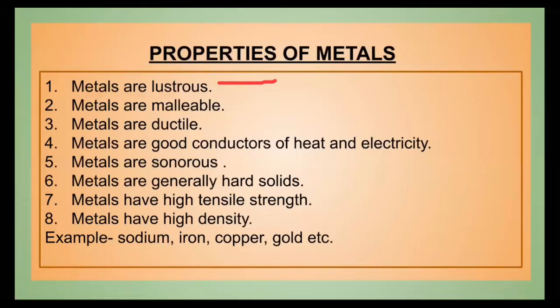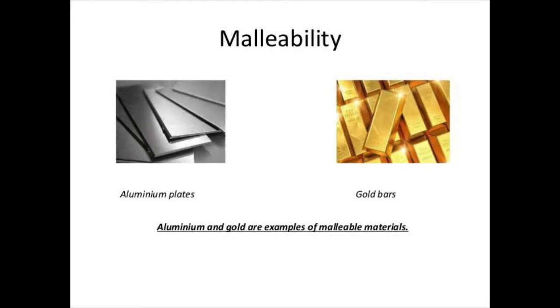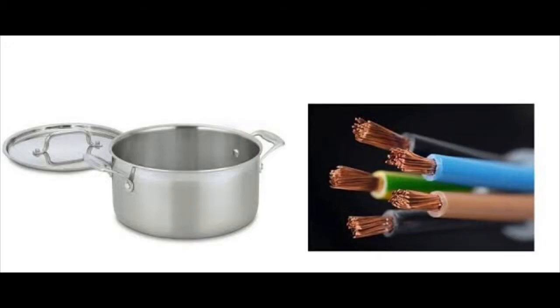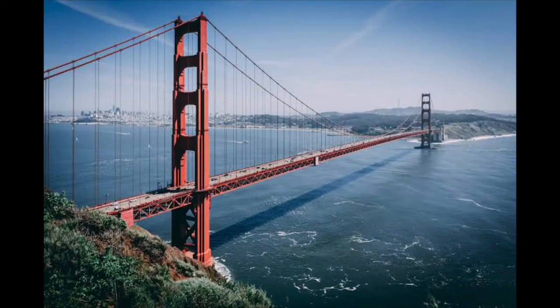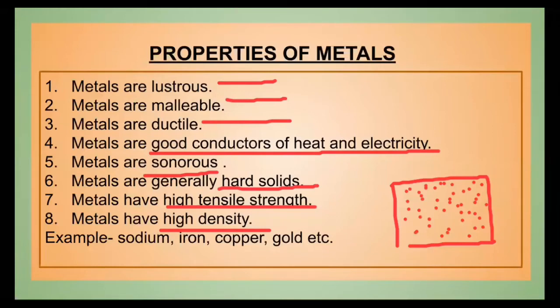So metals are lustrous, metals are malleable. Malleable means they can be beaten into sheets. Ductile, they can be drawn into wires. They are good conductors of electricity and heat. Electricity and heat can pass through it. Sonorous, they produce sound. They are hard solids. Everybody knows metals are hard solids like iron, copper, all these are hard. They have high tensile strength. Their tensile strength is high. They have high density.